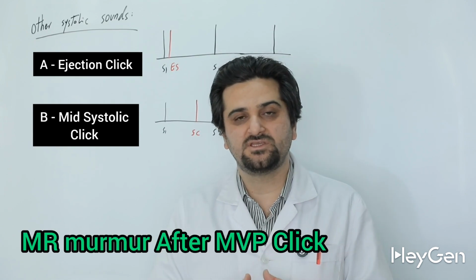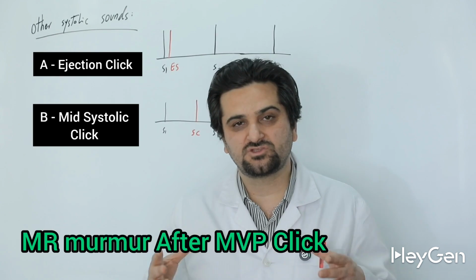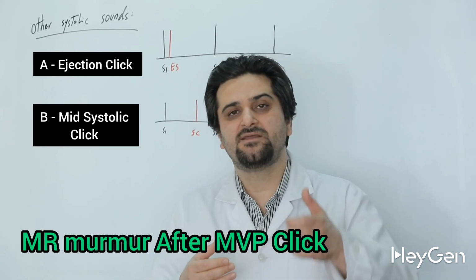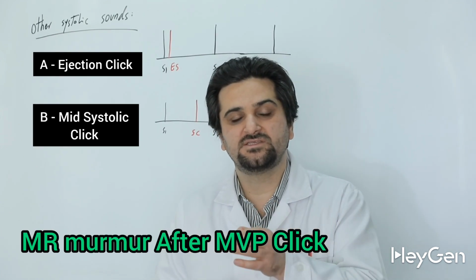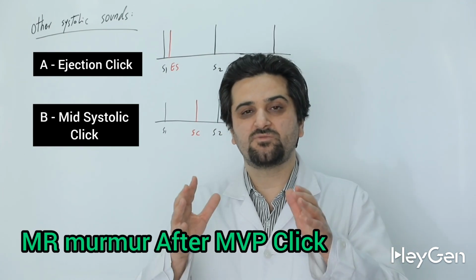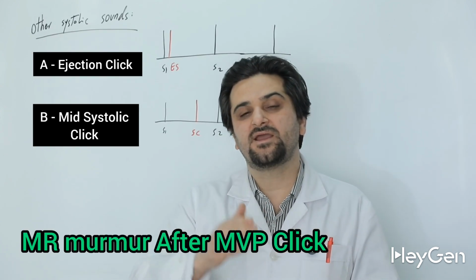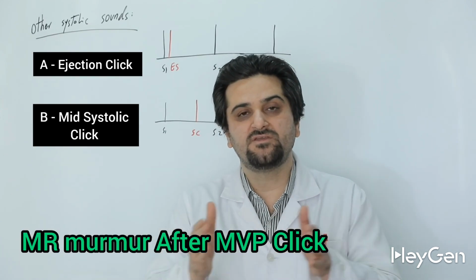In the squatting position or when performing a Valsalva maneuver, because the volume of the ventricles increases, the severity of MVP decreases. For this reason, the systolic click is heard later. However, following standing up, the LV volume decreases and the severity of MVP increases. The systolic click moves closer to S2 and the duration of the murmur increases.